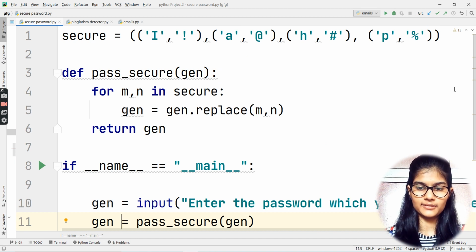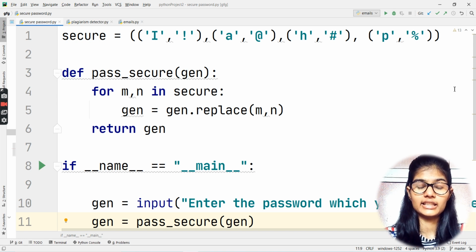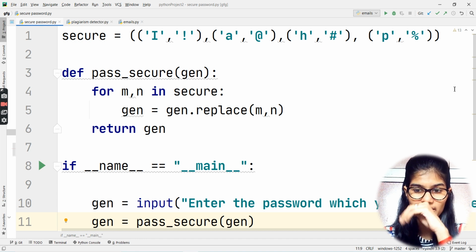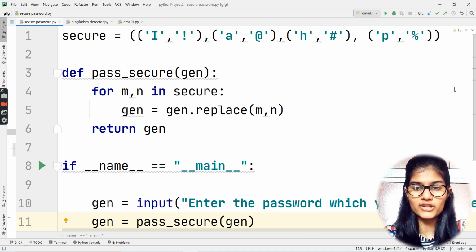First of all, I have taken a variable that is secure. Into this variable I have declared a tuple inside a tuple. What is that tuple inside the tuple containing? It contains the real character and the secured character for that particular alphabet or character, whatever you want to call it. Next we have pass_secure as a function, and into the bracket we have passed gen.